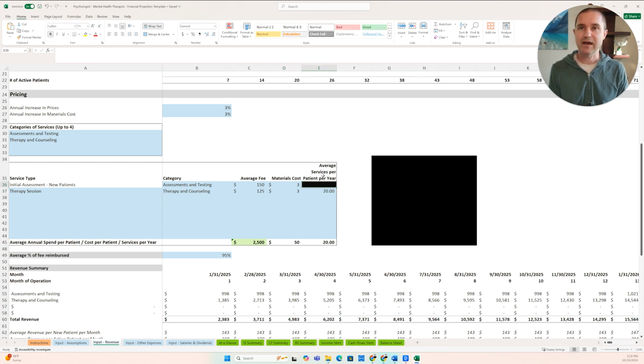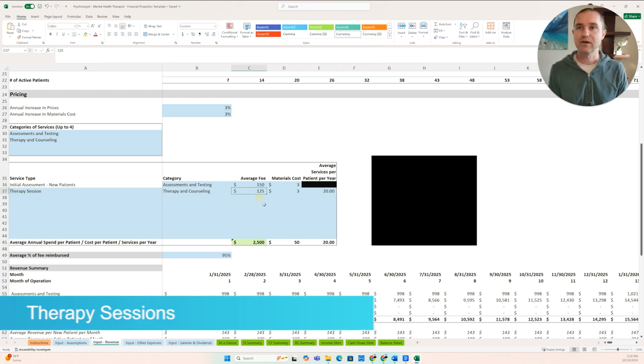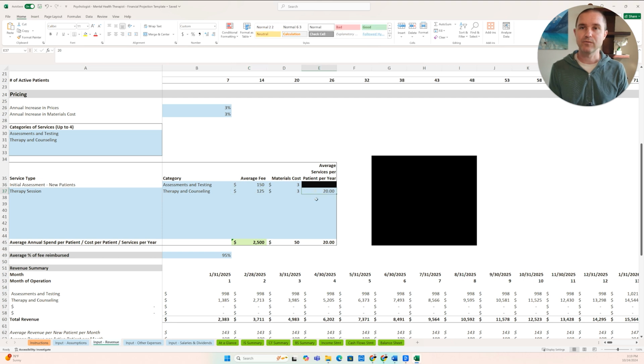And then we have this blacked out average services per patient per year here because this is only going to be a one-time service for these initial assessments. But here for ongoing therapy sessions or counseling sessions, we're going to charge $125. And here we can set the average services per patient per year to, let's say, 20 on average. Now you might have some patients that come weekly, some that come less often, once a month or bi-weekly. And so this is where you want to put in that average number of sessions per year per patient.